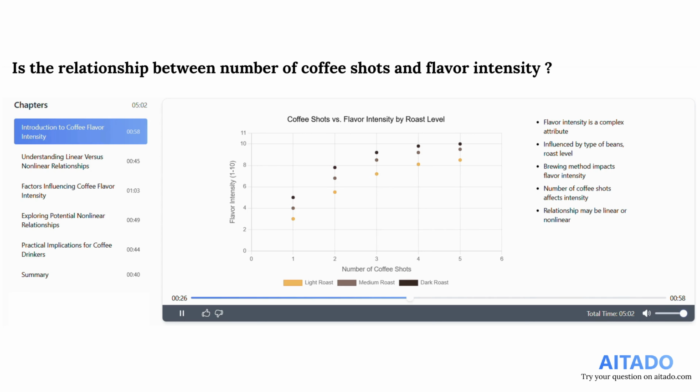shots. On the x-axis, we have the number of coffee shots ranging from 1 to 5, and the y-axis represents flavor intensity on a scale of 1 to 10. Notice how each roast level, indicated by different colors, shows a distinct pattern in intensity. While light roasts start with lower intensity, dark roasts reach higher levels more rapidly. This variation suggests that the relationship might not be strictly linear, setting the stage for our deeper exploration into this intriguing aspect of coffee flavor.